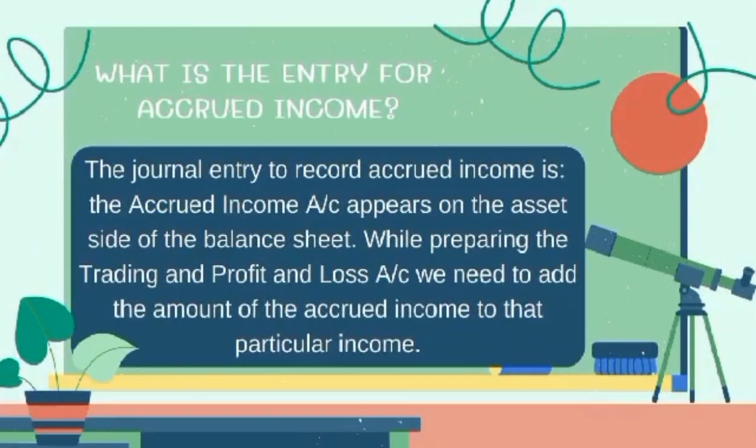What is the entry for accrued income? The journal entry to record accrued income is the accrued income account. It appears on the asset side of the balance sheet. While preparing the trading and profit and loss account, we need to add the amount of accrued income to that particular income.